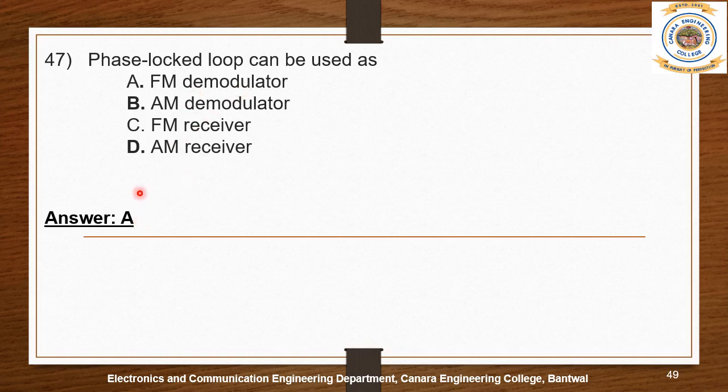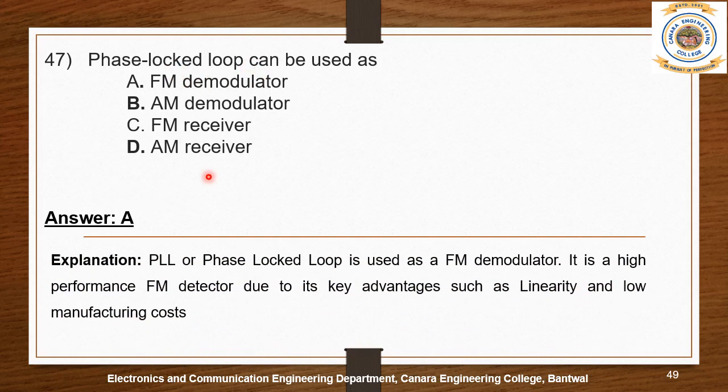So using a phase locked loop, we can easily demodulate the FM signal. The PLL or phase locked loop is used as an FM demodulator. It is a high performance FM detector due to its key advantages such as linearity and low manufacturing cost.